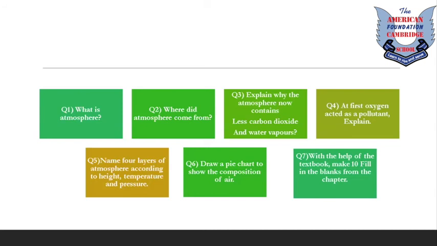Okay, and then you have to make 10 fill in the blanks from the chapter. You have to do this work neatly in your fair copies, right? Your chemistry journals. Okay, I hope you have understood my lecture.